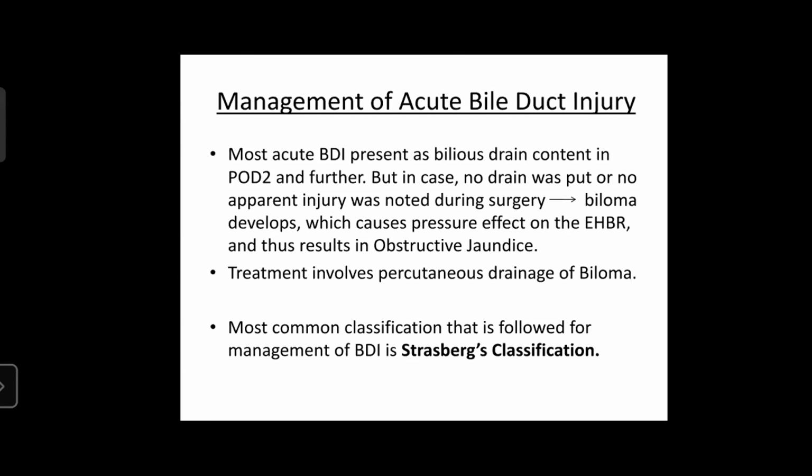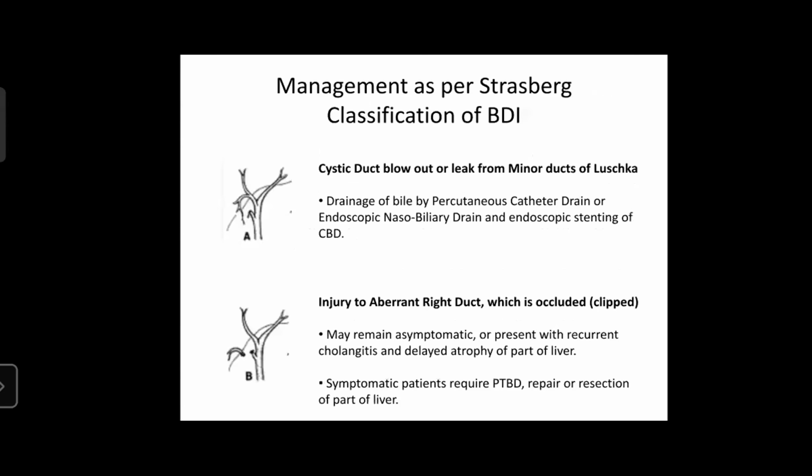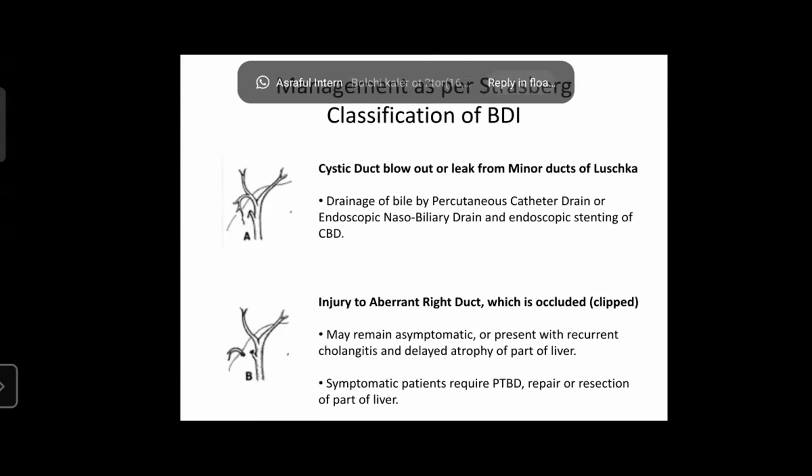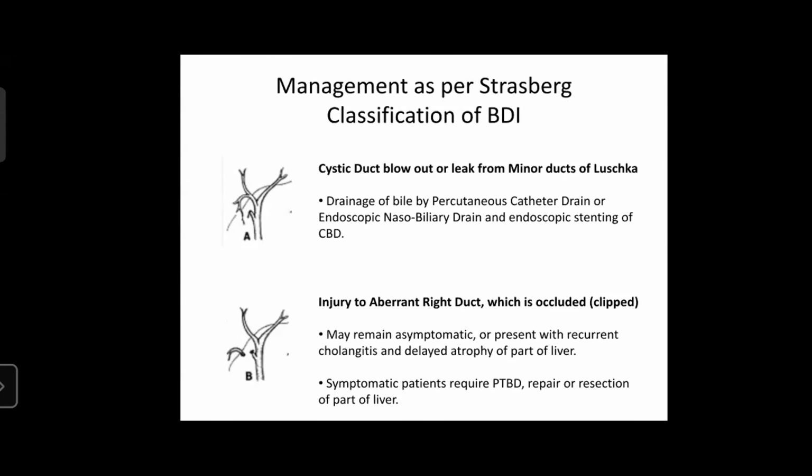The most common classification that is followed for the management of bile duct injury is the Strasbourg classification. Strasbourg classification A is the cystic duct blowout or leak from minor ducts of Luschka and the liver bed. In such cases, drainage of the bile by percutaneous catheter drain or an endoscopic nasobiliary drain and endoscopic stenting of CBD can be done. Strasbourg type B is injury to aberrant right duct, which is occluded, that is slipped.